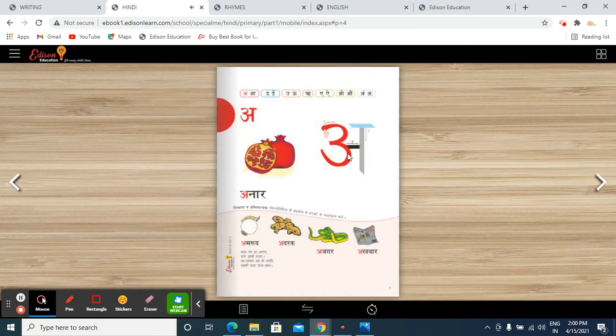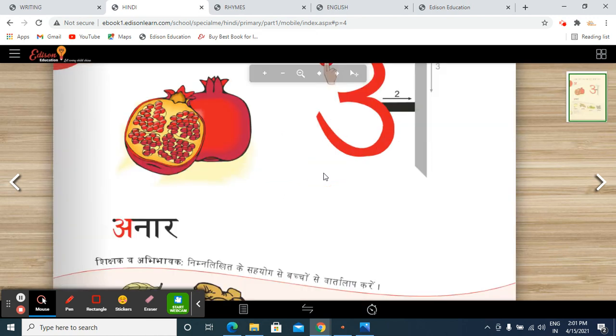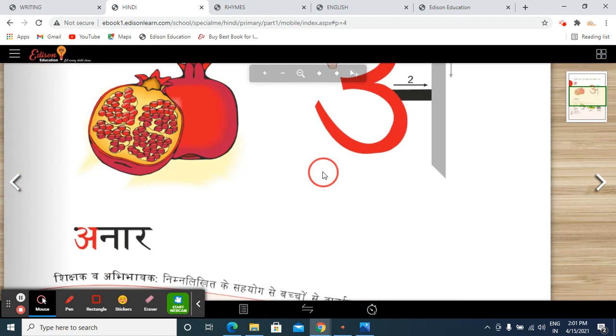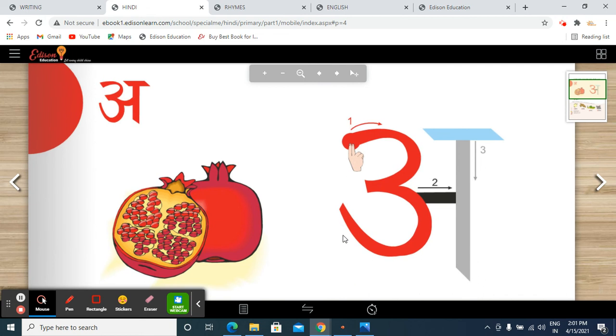So, what is this? We have started with swar. Today we will learn the first swar. What is this? A. A se anar. How do we form A? Like this. For one, then sleeping line, then standing line.